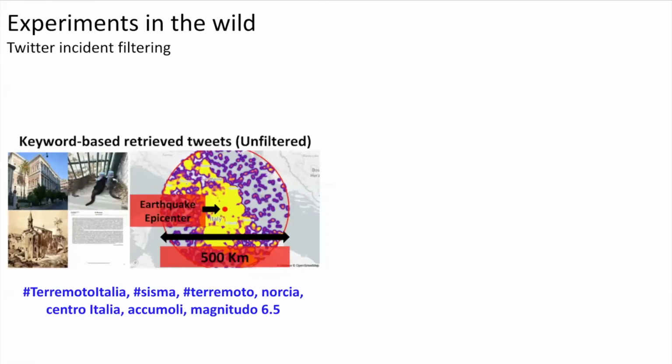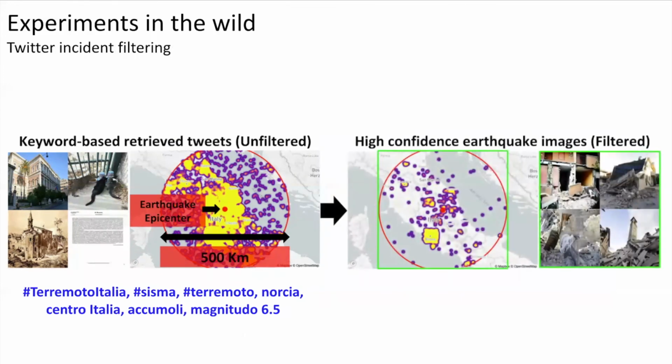Now we perform an experiment on Twitter. In this setting, we download many tweets related to specific incidents in the past and filter by a radius. Now what we can do is we can filter by images. Notice on the right, you can see that we have filtered the noisy images on the left down to a clean set of images on the right.